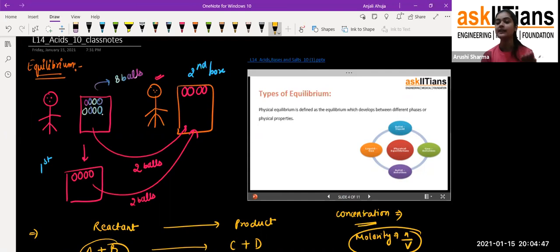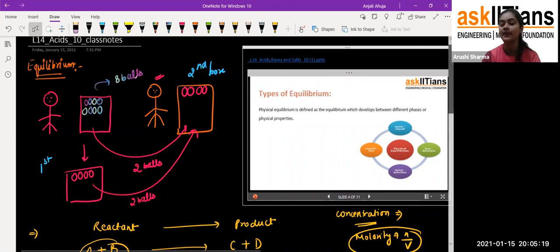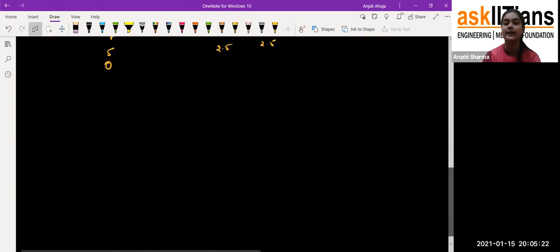What you have seen is that we generally use water to explain the states of matter, because water shows all three states of matter: liquid, gaseous, as well as the solid form. So that's why we take it as the example, because from that we learn the three different types of states of matter very easily. So, students, we are going to see how physical equilibrium can be understood from the concept of water. Okay, just give me a minute, I'll show you the example here right now.